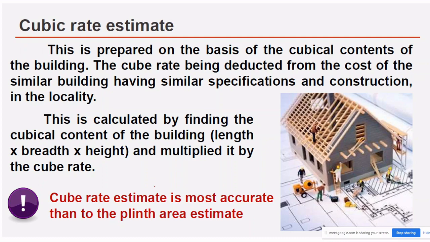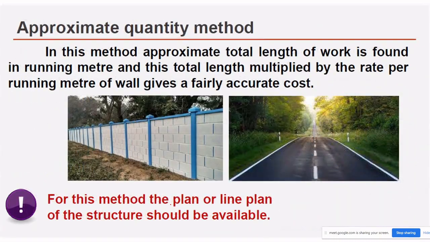So cube rate estimate is more accurate than plinth area estimate. Why? Because in the plinth area estimate we are not considering the height factor, but in the cubical rate estimate we are considering the height factor, so the cube rate estimate is more accurate than the plinth area estimate. So next is approximate quantity method.